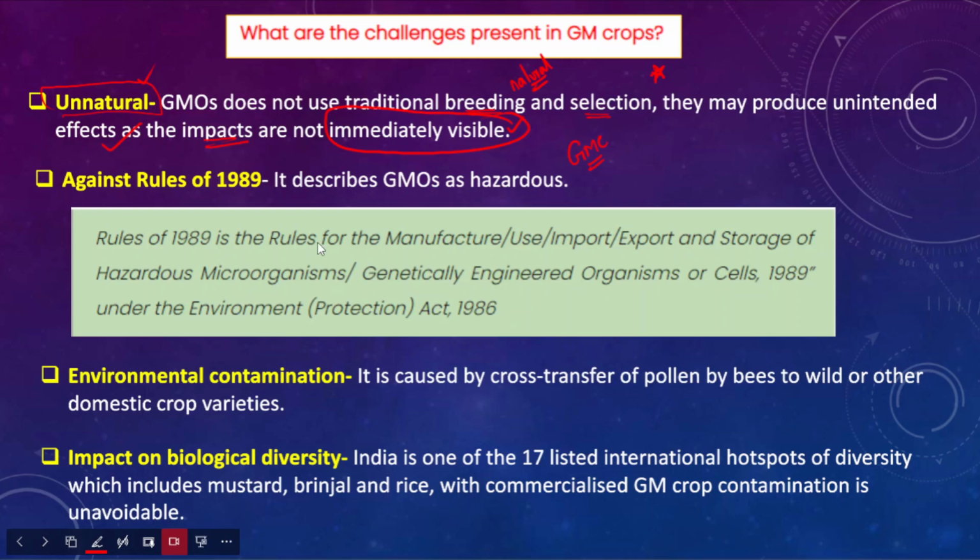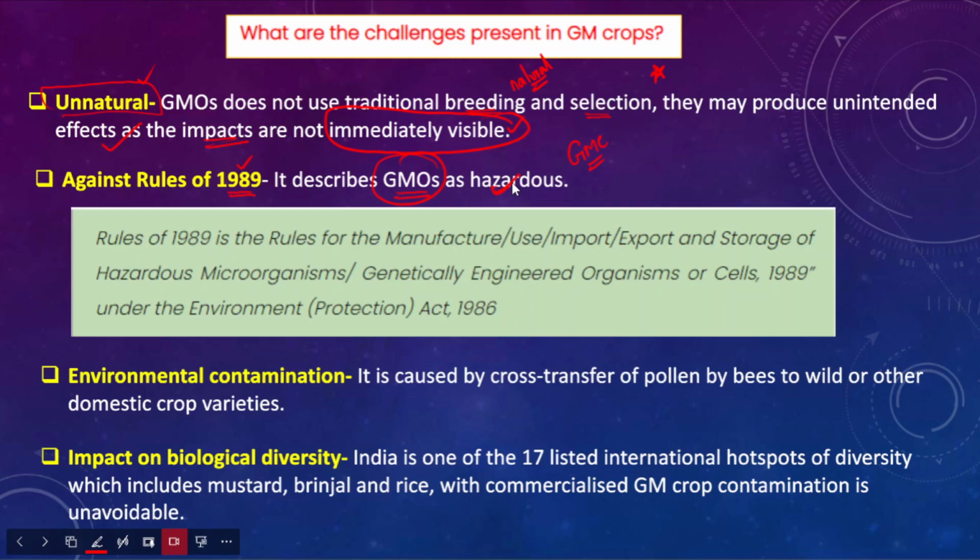However, the government had come up with the GMO rules of 1989, and GM crops are also against the rules of 1989. These rules have described that GMO crops are hazardous in nature, hazardous for the environment, the ecosystem, and the biodiversity.